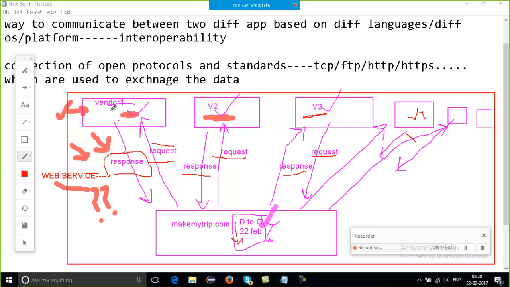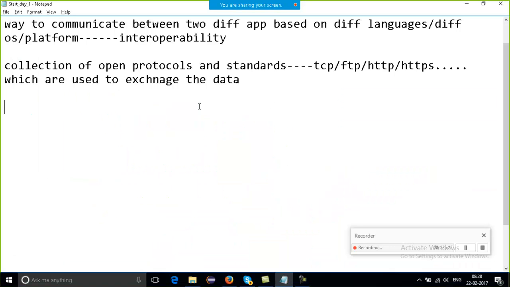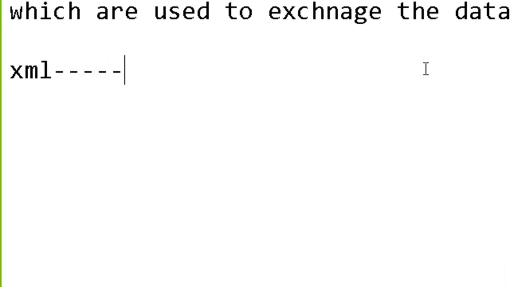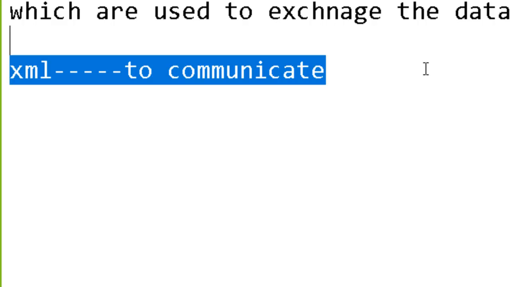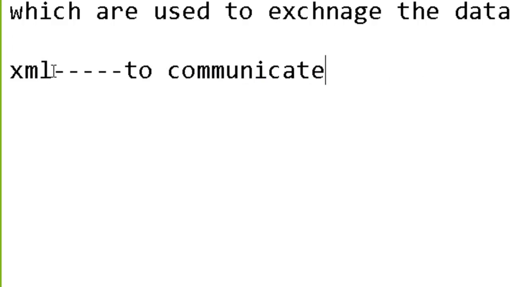So surely there is a common language which all the vendors can understand, and which my browser understands, say if I'm working on Windows, or on Linux, or on Firefox, or on Chrome. All the browsers and all the vendors should understand a common language, and that language is nothing but XML. As one of you said, it's XML. So XML is a language to communicate. It's a common language.